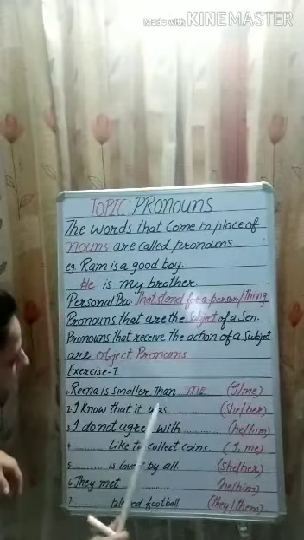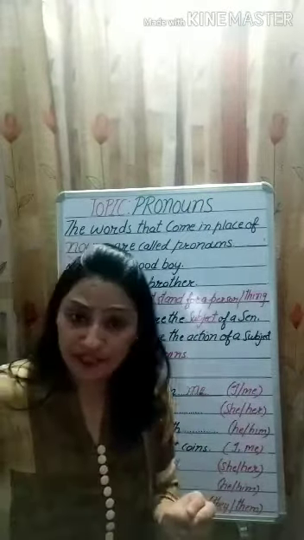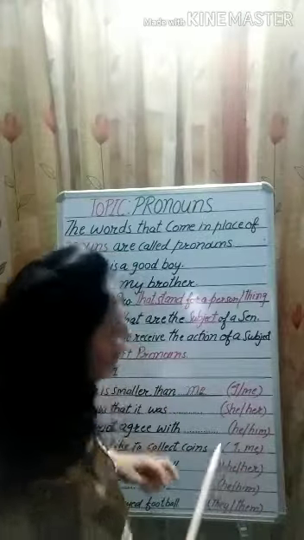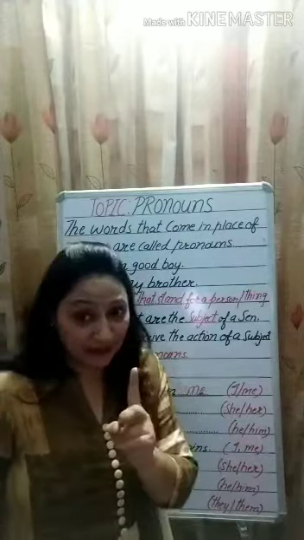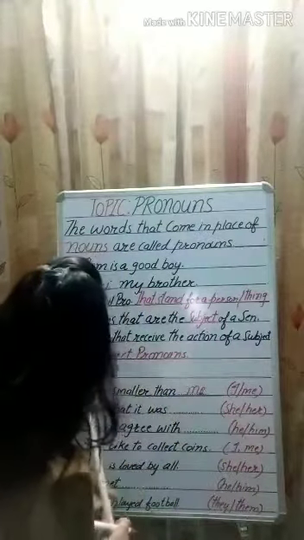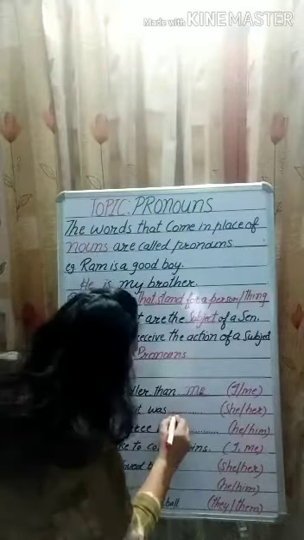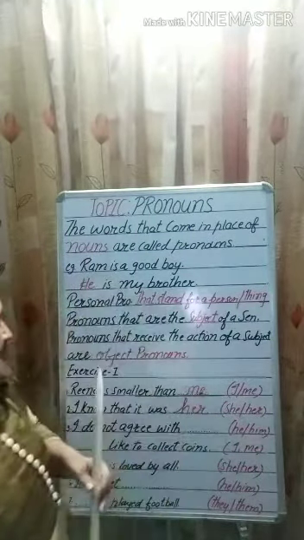Now let us do the next. I know that it was dash. We have to fill this blank with the object pronoun, and we have been given two options in the bracket, she and her. She is the subject pronoun, so I'm not going to fill this blank with that. Her. So I know it was her. Now the next sentence: I do not agree with dash.